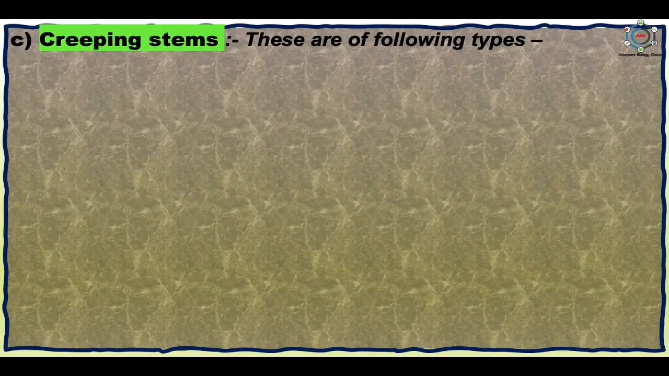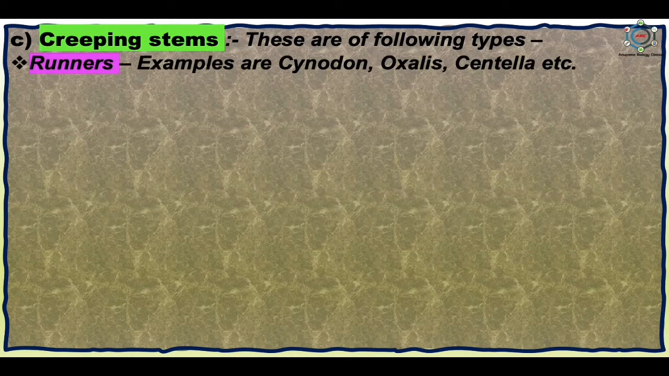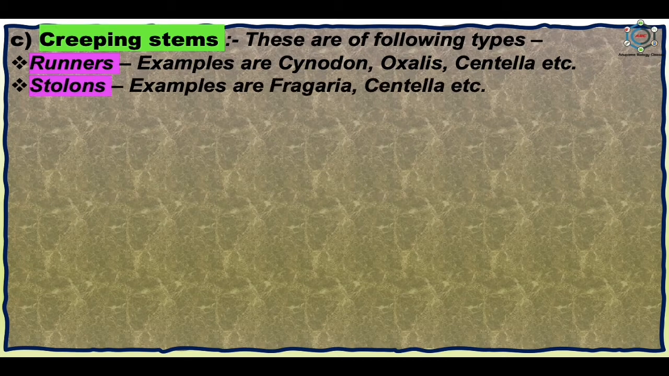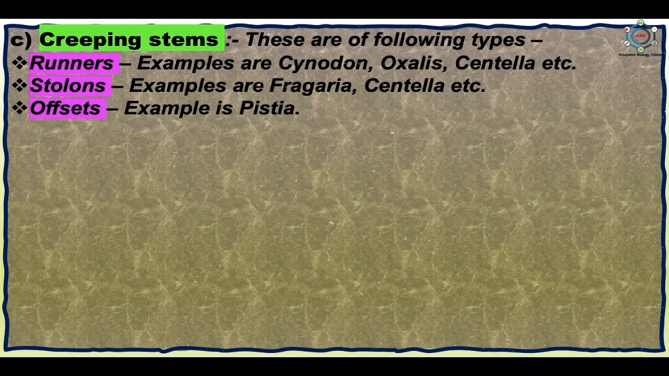Now, creeping stems, and these are of the following types. First one is the runners. Examples are cynodon, oxalis, centella. Next is stolons, and the examples are fragaria, centella. And then the offset, and the example is pistia.